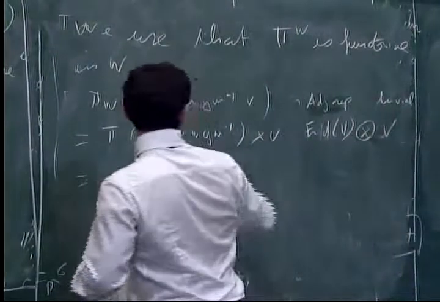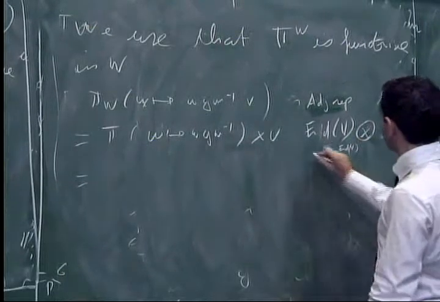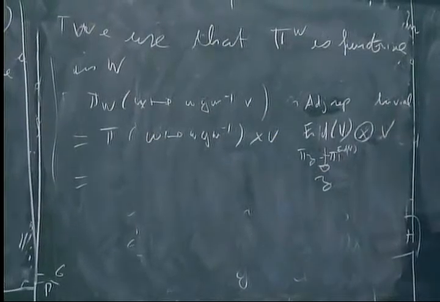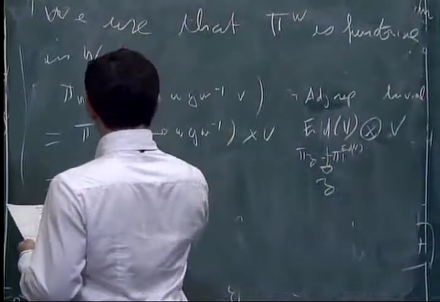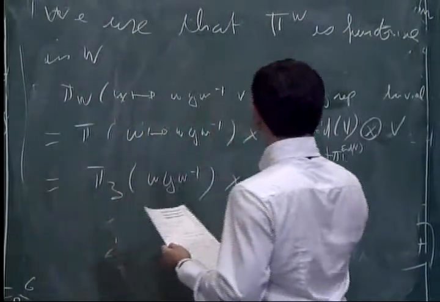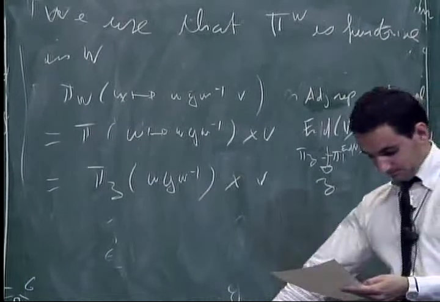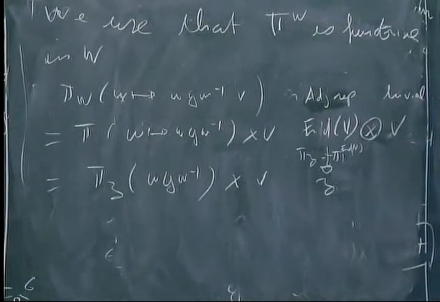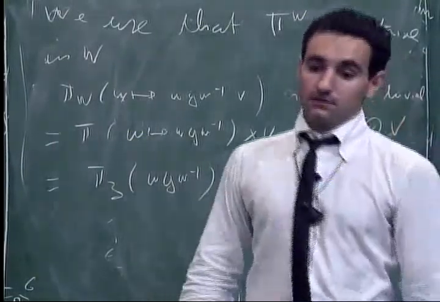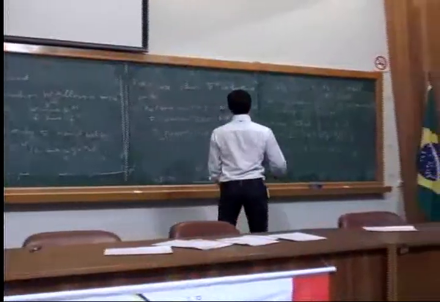And this projector of the representation under V is also equal to the projector onto the centralizer of H. So this is equal to the projector on Z of omega y omega minus 1 times V. So I'm working here in Z tensored by V. So now, what do we have?